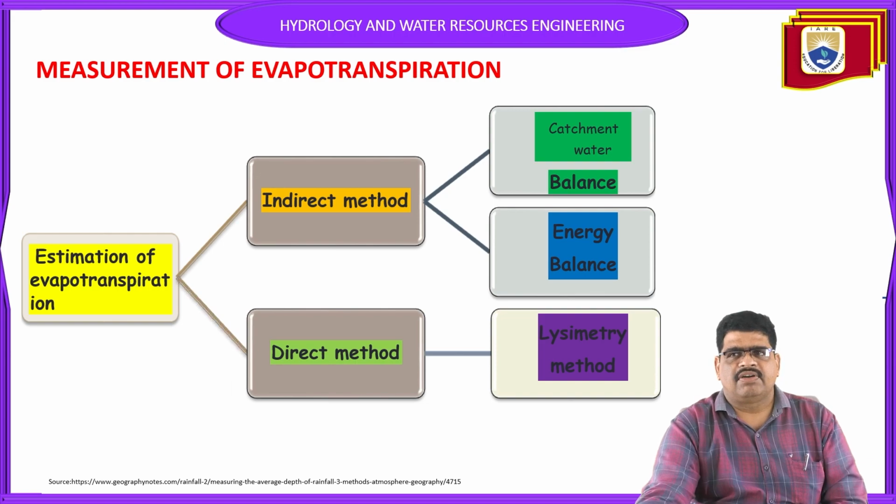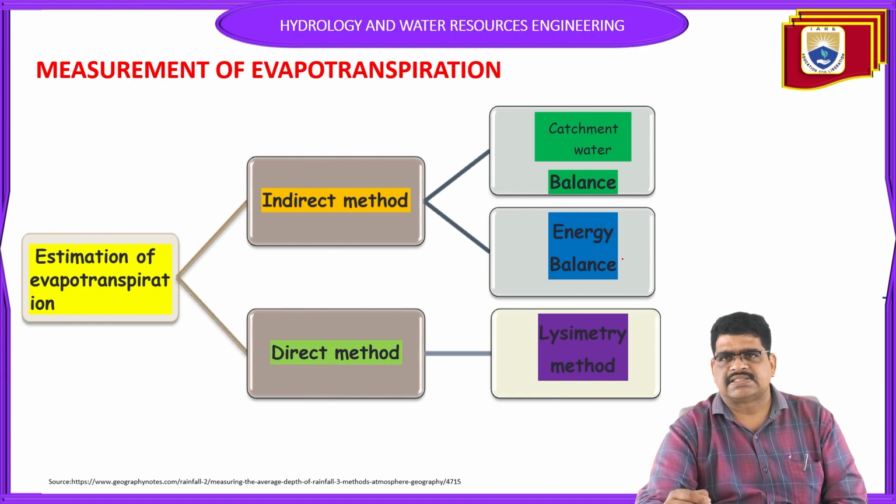Next, measurement of evapotranspiration. How to measure evapotranspiration? Are there any methods for calculating evapotranspiration? Yes, one is the indirect method and the second one is the direct method. In the indirect method, there are two methods, the catchment water balance and energy balance, and the direct method is the lysimeter method.